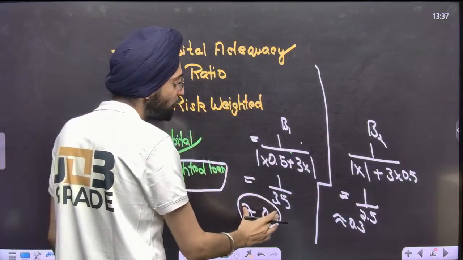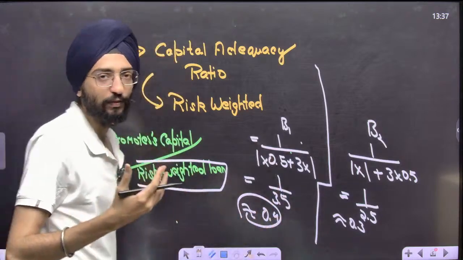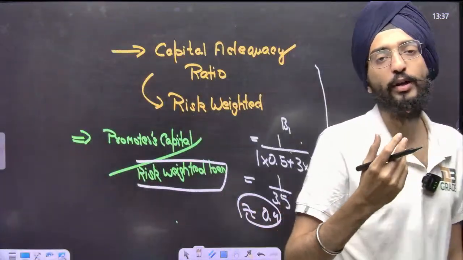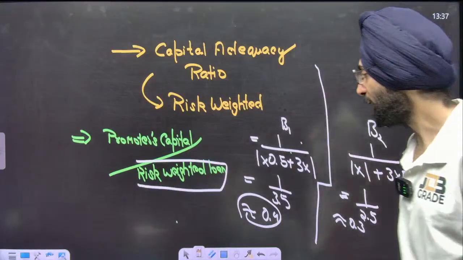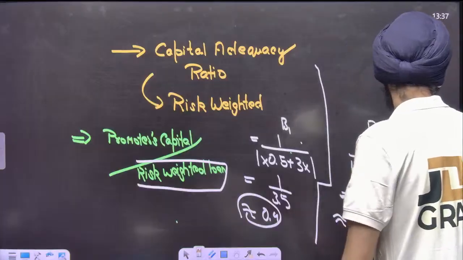We came to the conclusion that if the capital adequacy ratio is higher, the bank will be much safer. You need to invest your money there. I hope you got this. Let's go on to the PPT.